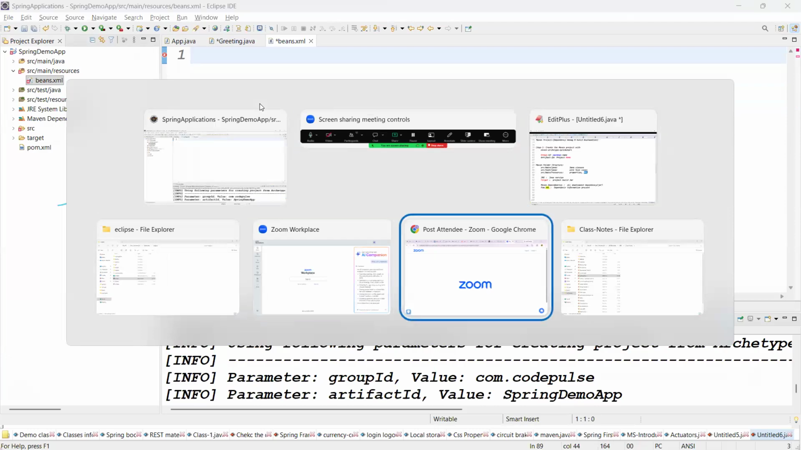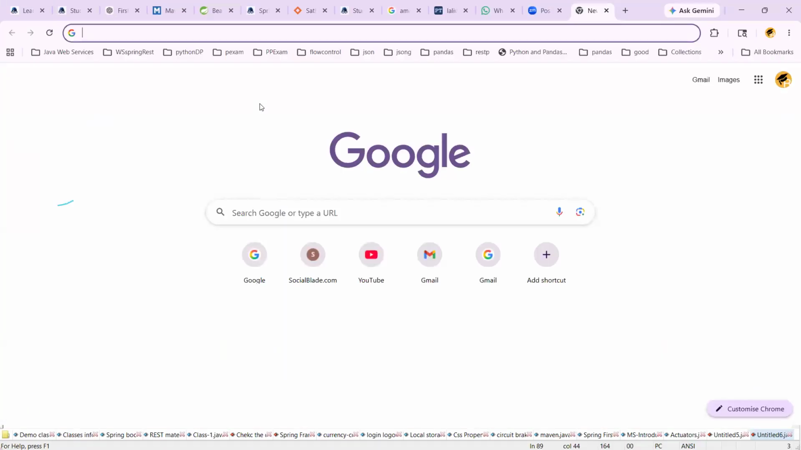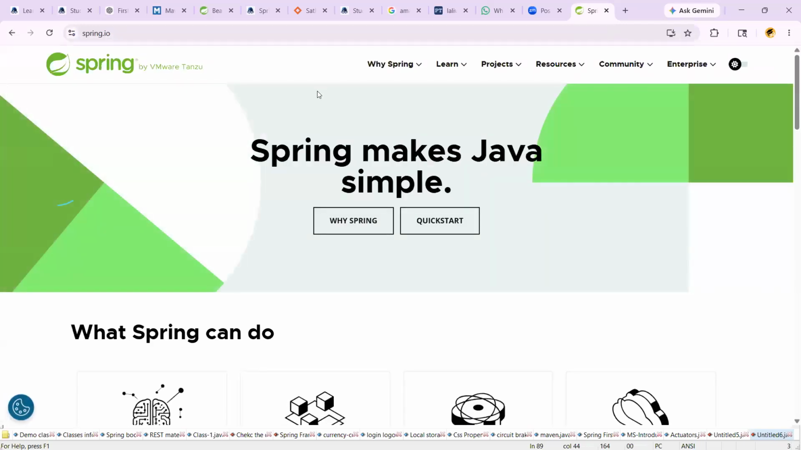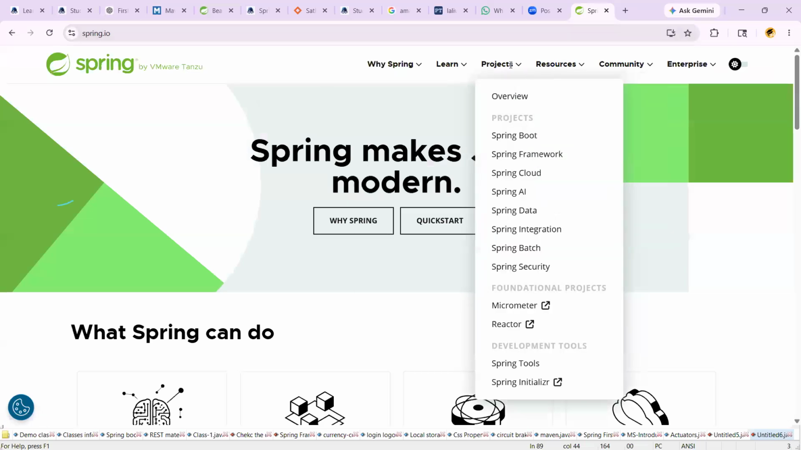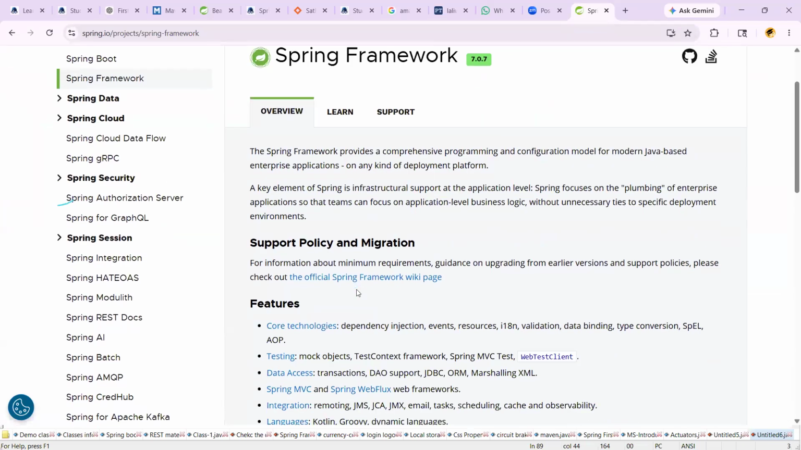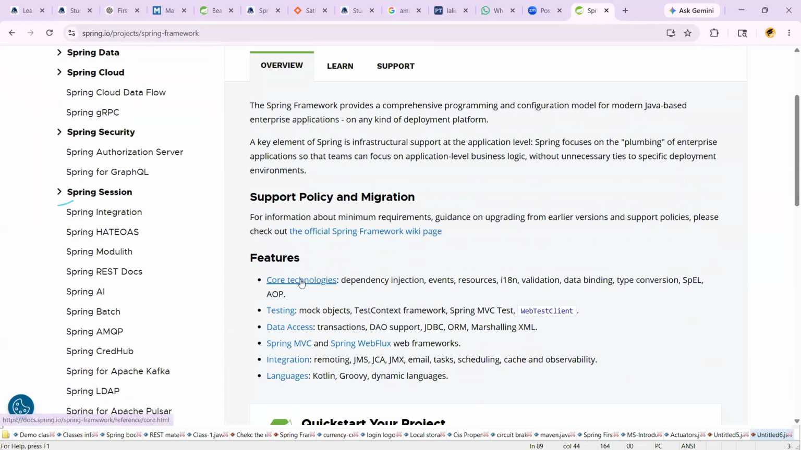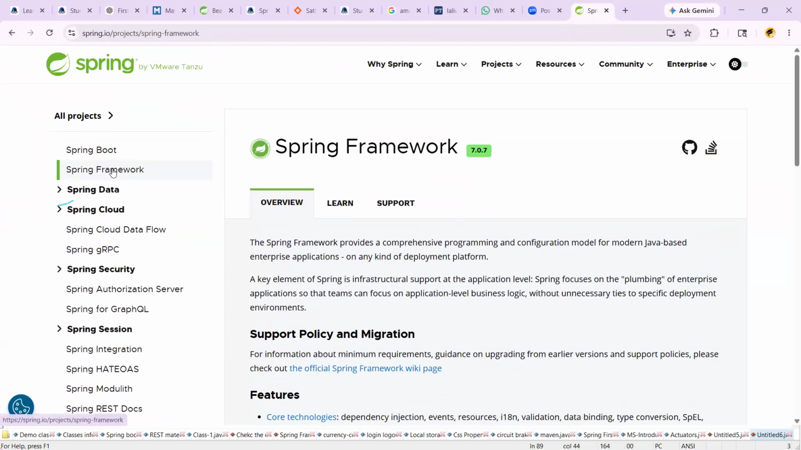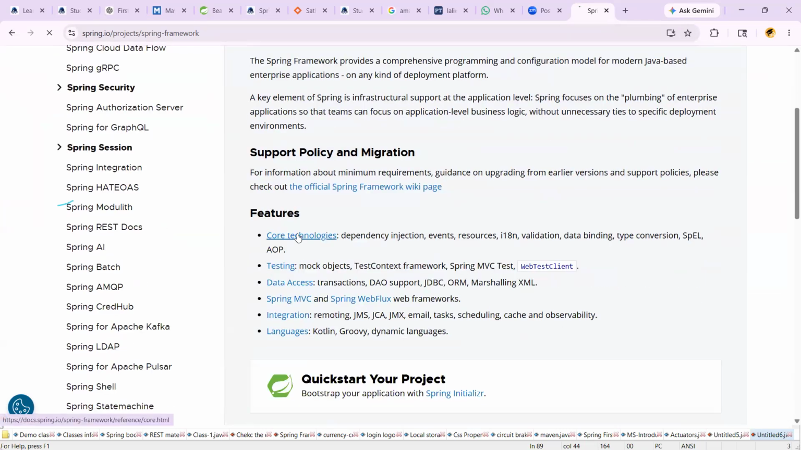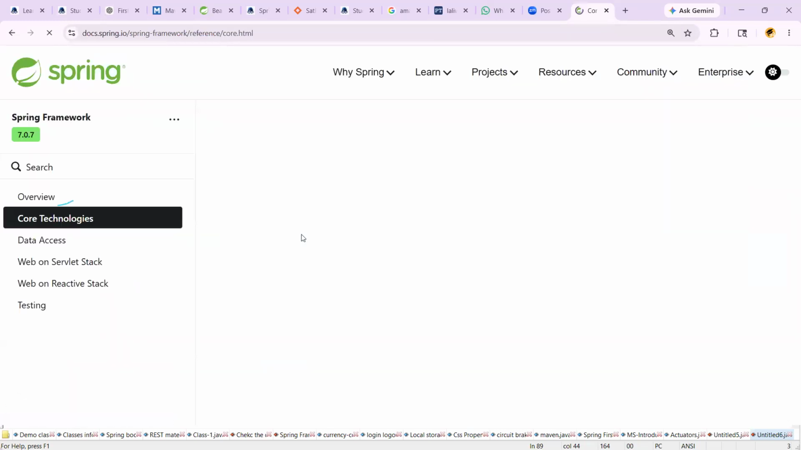Let me go to the official website and copy that configuration. Go to spring.io. In spring.io, go to Projects and go to the Spring Framework. In the Spring Framework, you click on Core Technologies. There we can see dependency injection. This is all the information, right?